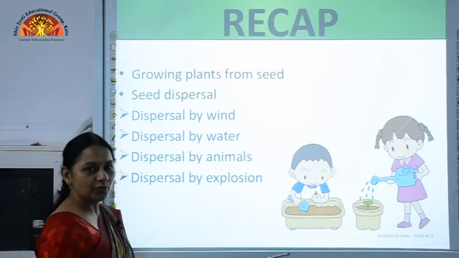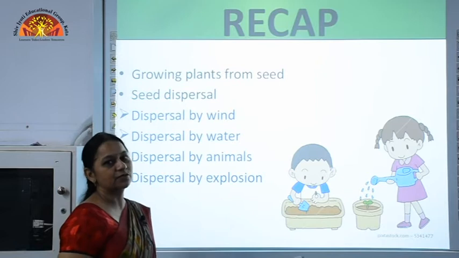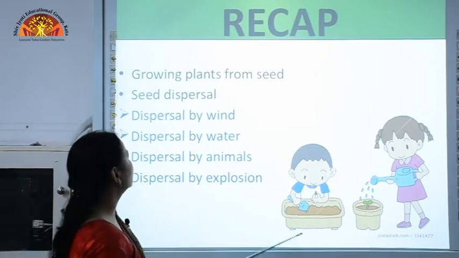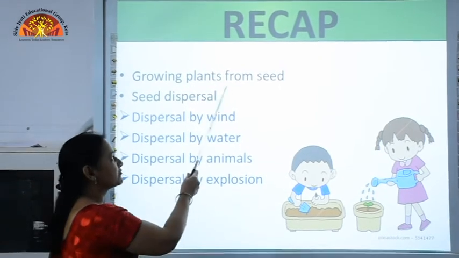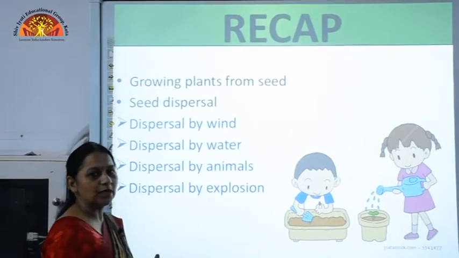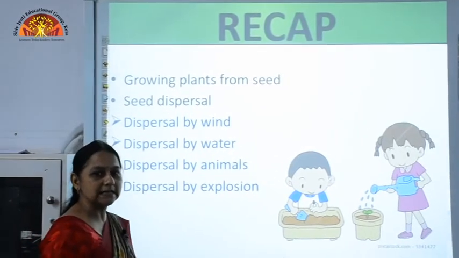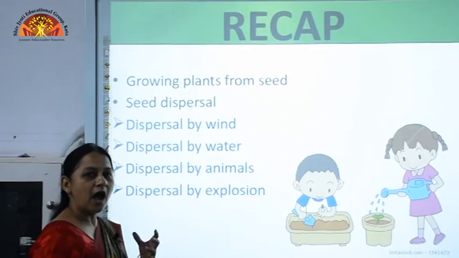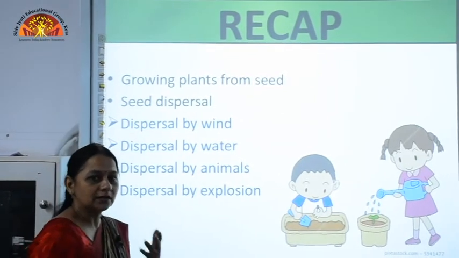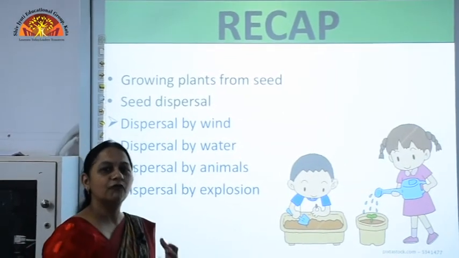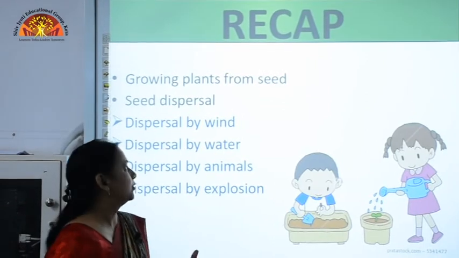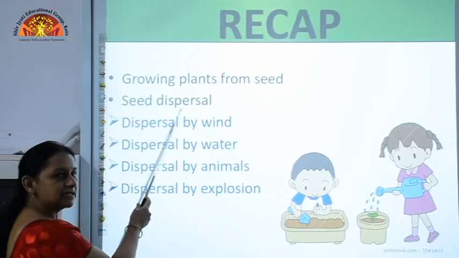In the video of chapter number 1, that is growing plants, we had done about growing plants from seeds. In this we had discussed the seed, the structure of seed, and how the cotyledons provide food to the embryo. Again we did seed dispersal.